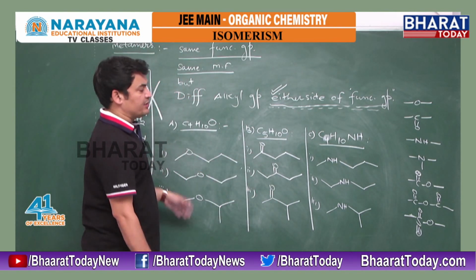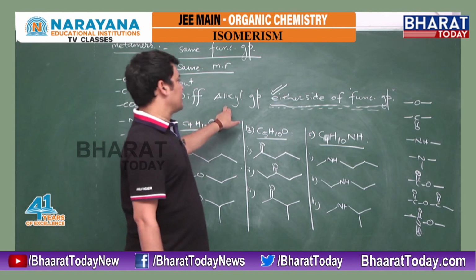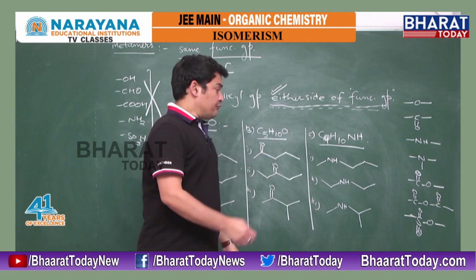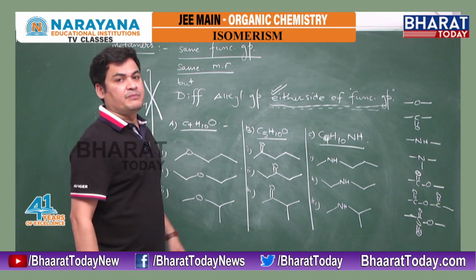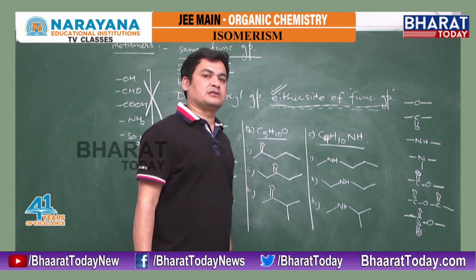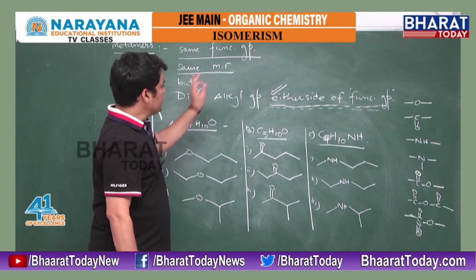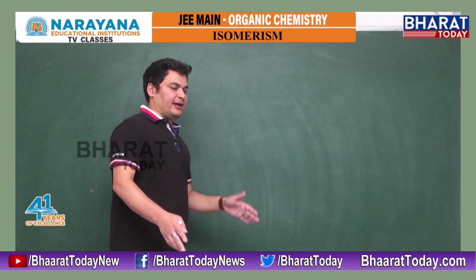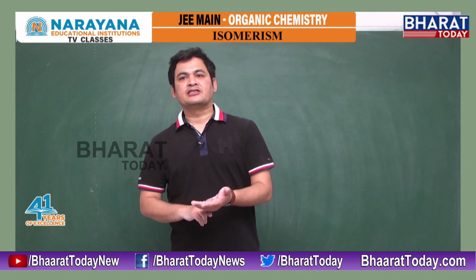So the metamer definition is very simple: the same functional group but different alkyl groups either side of the functional group. If you change the functional group, they won't show metamerism, then they will show functional isomerism. So the functional group must remain the same during metamerism. This is metamerism, right? So now we have finished our structural isomers: chain, position, functional and meta.